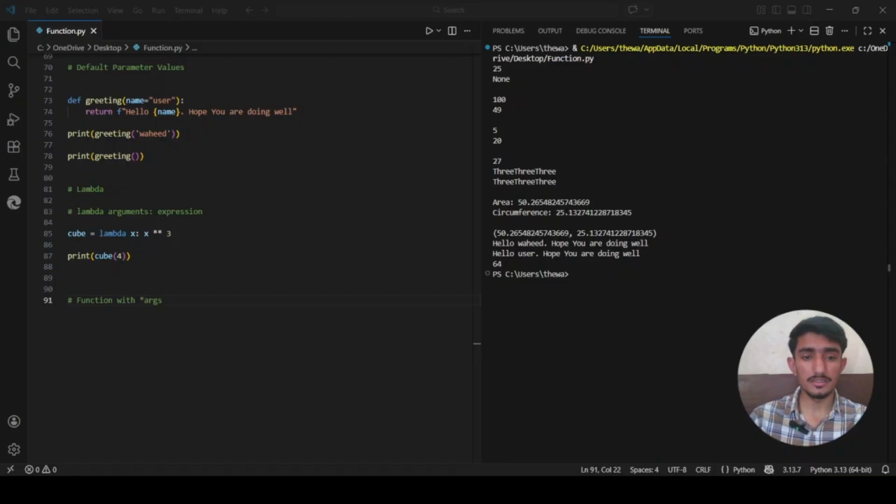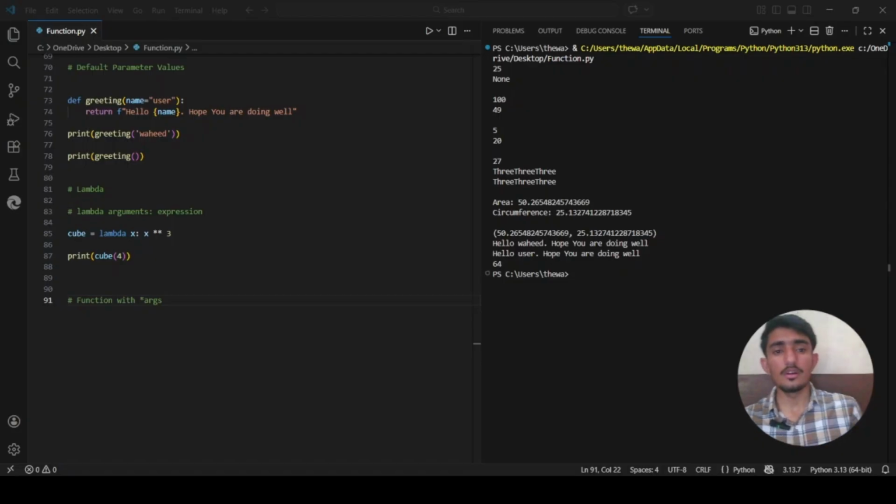So what does *args do? When you use an asterisk before a parameter, Python collects all extra positional arguments into a tuple. A tuple is like a list, but it cannot be changed. It is immutable. Inside the function, you can loop through it, pass it to another function, or do whatever you need.